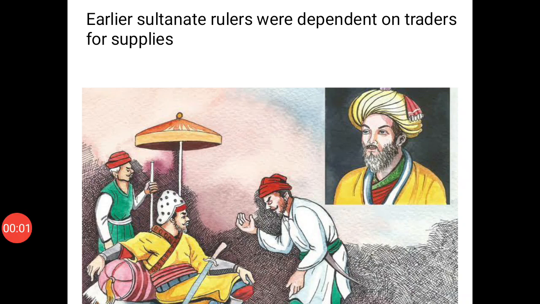Welcome students. Now we will understand the topic from Garrison Town to Empire, the expansion of the Delhi Sultanate. In the early part, the Delhi Sultans were dependent upon trade, tribute or plunder for supplies.